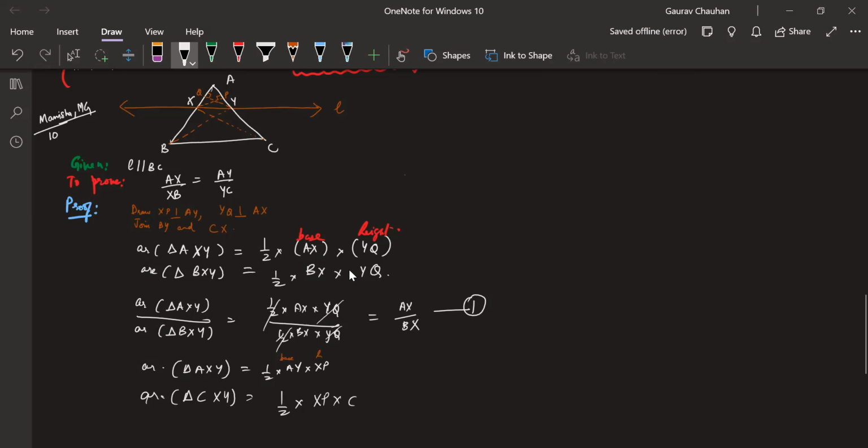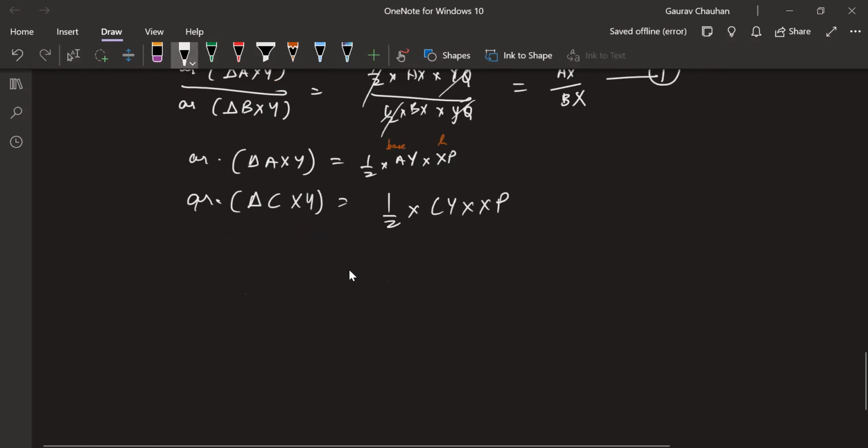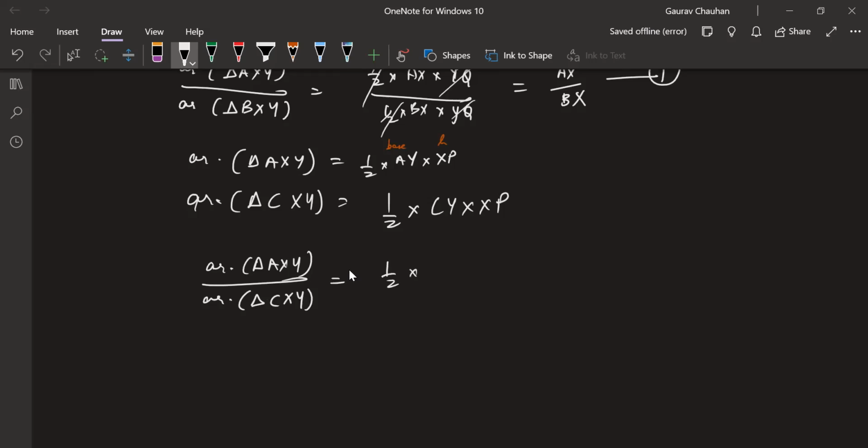XP into CY. Sorry, let me write base first: CY into XP. I'm going to again take the ratio of these two things. Area of triangle AXY by area of triangle CXY is equal to half into AY into XP by half into CY into XP. XP cancels, half cancels, AY by CY. This is the second equation.